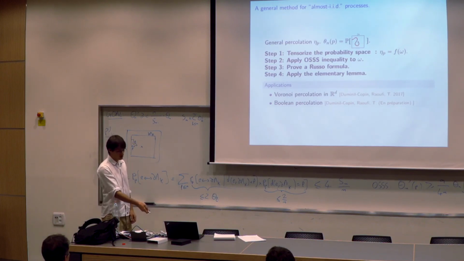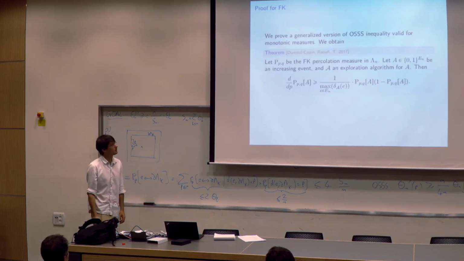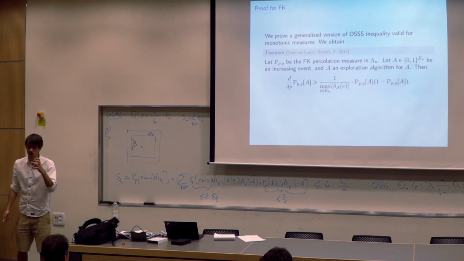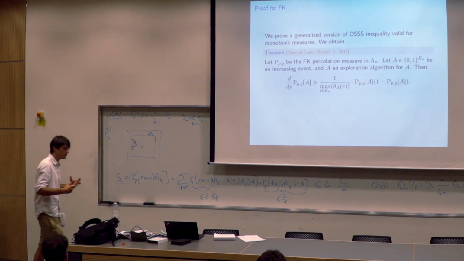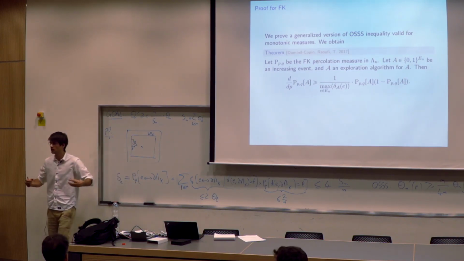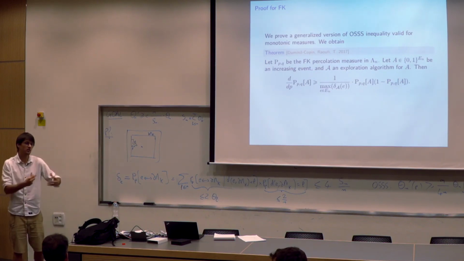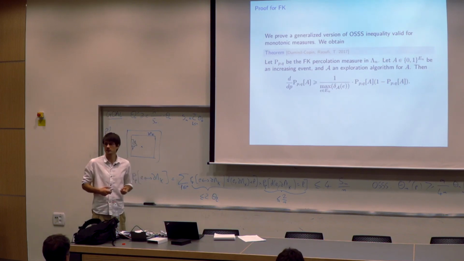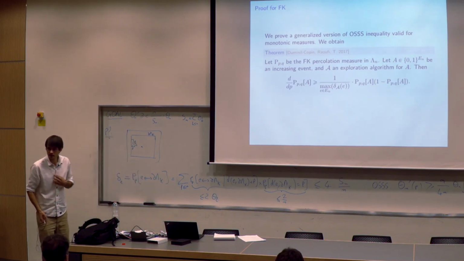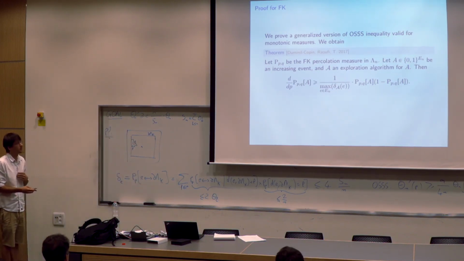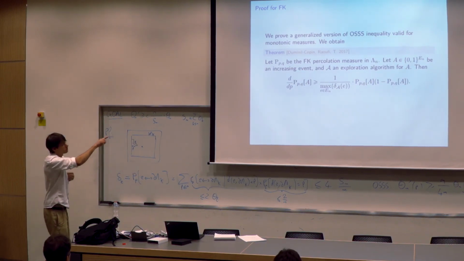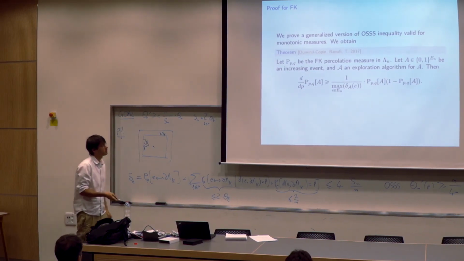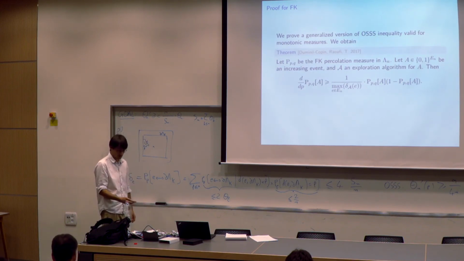For FK percolation that I mentioned, we had to work more because this tensorization doesn't work, since you don't have a priori complete independence. For FK, you may have long-range dependency. So we had to reprove a version of the OSSS inequality for monotonic measures such as FK percolation.